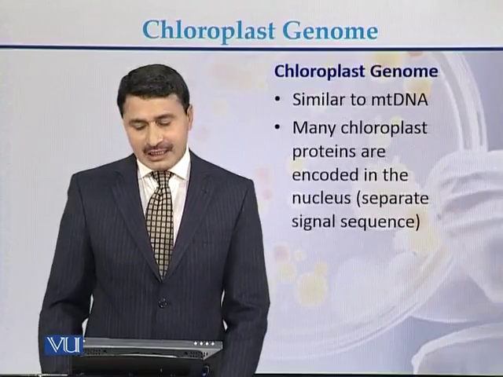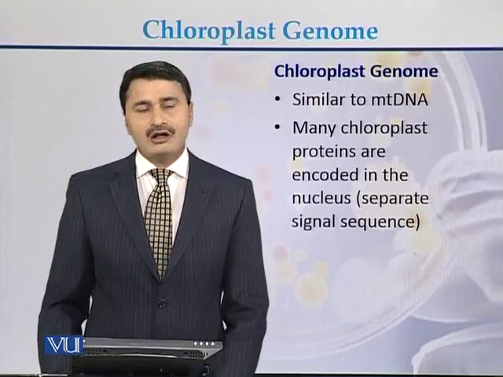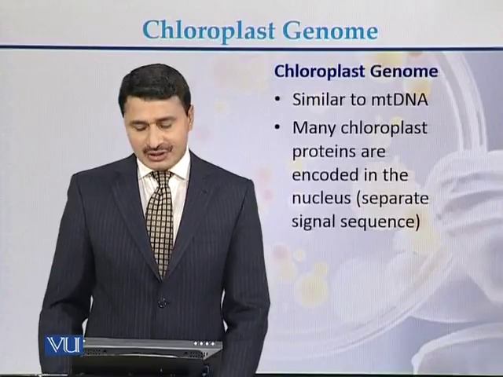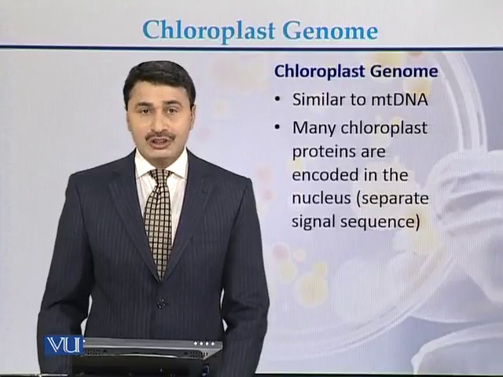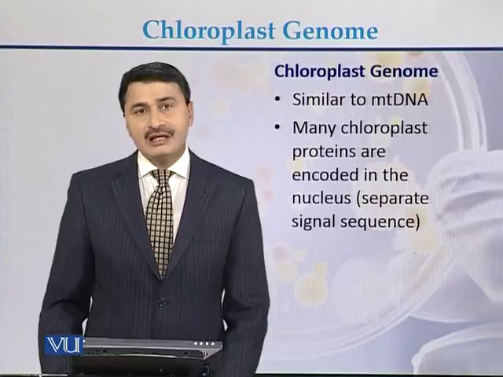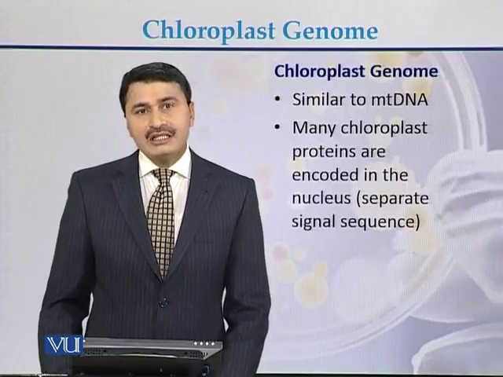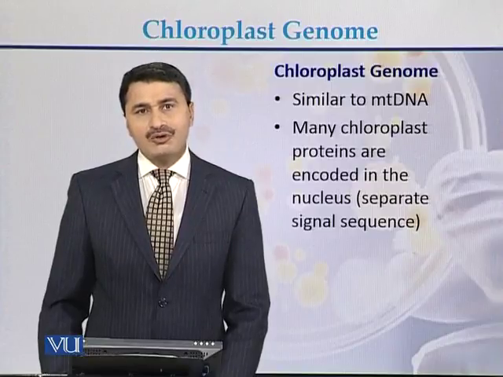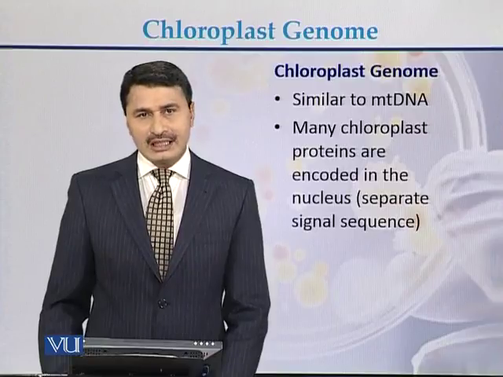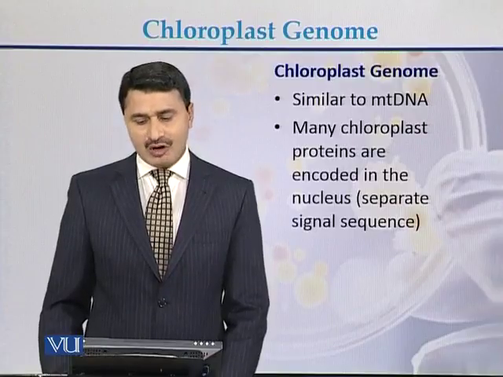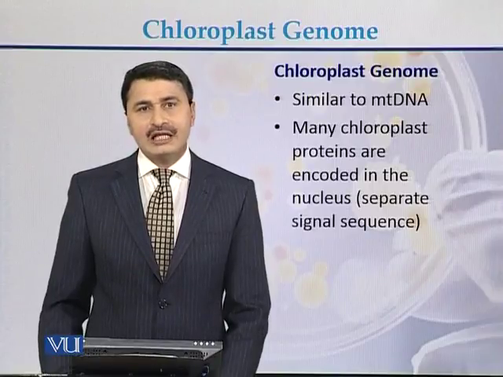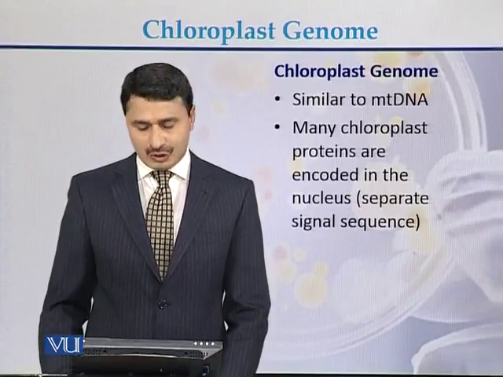The chloroplast genome is similar to mitochondrial DNA or the mitochondrial genome. Many chloroplast proteins are encoded in the nucleus. As we have seen, the same is the case in the mitochondrial genome. Many mitochondrial proteins actually originated from the nuclear DNA. Same is here in the case of the chloroplast genome. Many proteins are encoded in the nucleus from the nuclear genome.